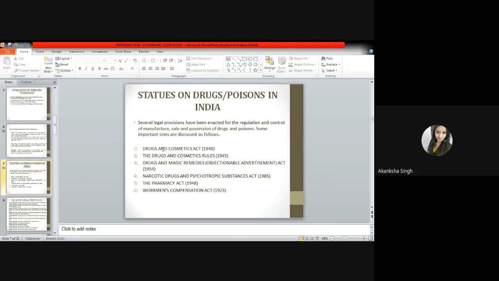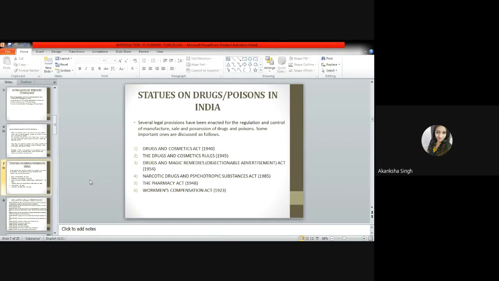It prohibits the cultivation of poppy or cannabis and coca plants. However, restricted cultivation is allowed, which is used for medicinal or scientific purposes. And the minimum punishment for any of the offenses which are committed under this act is 10-year rigorous imprisonment and a fine of 1 lakh, while the maximum punishment is 20 years rigorous imprisonment and a fine of 2 lakhs. So this was all about the Narcotic Drugs and Psychotropic Substances Act.